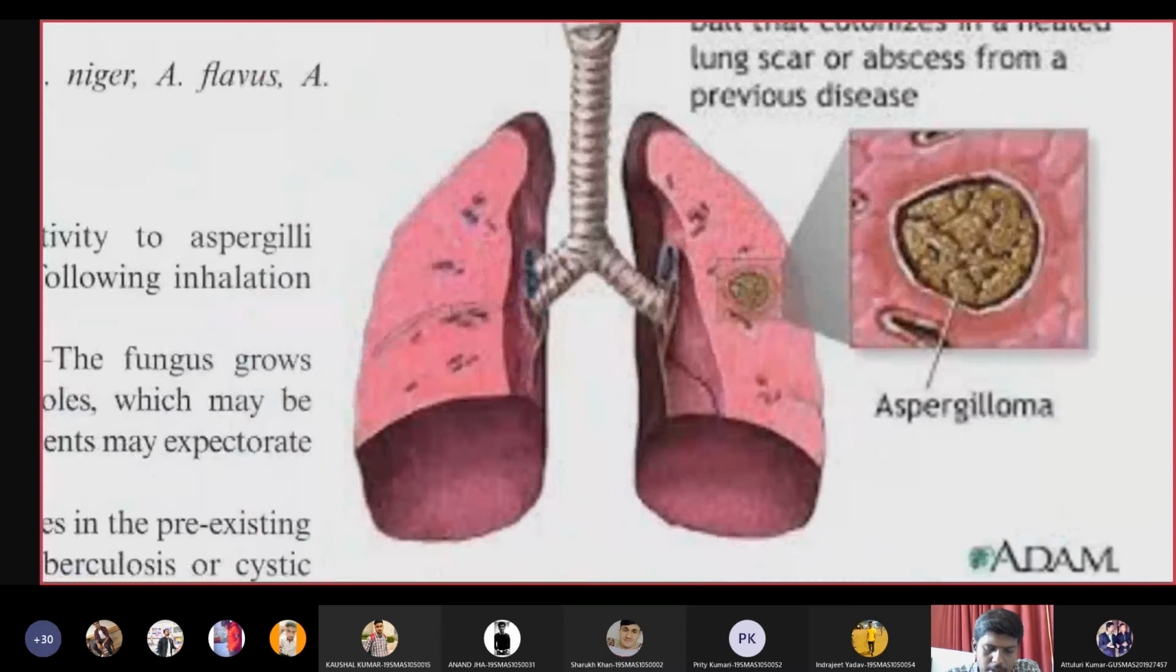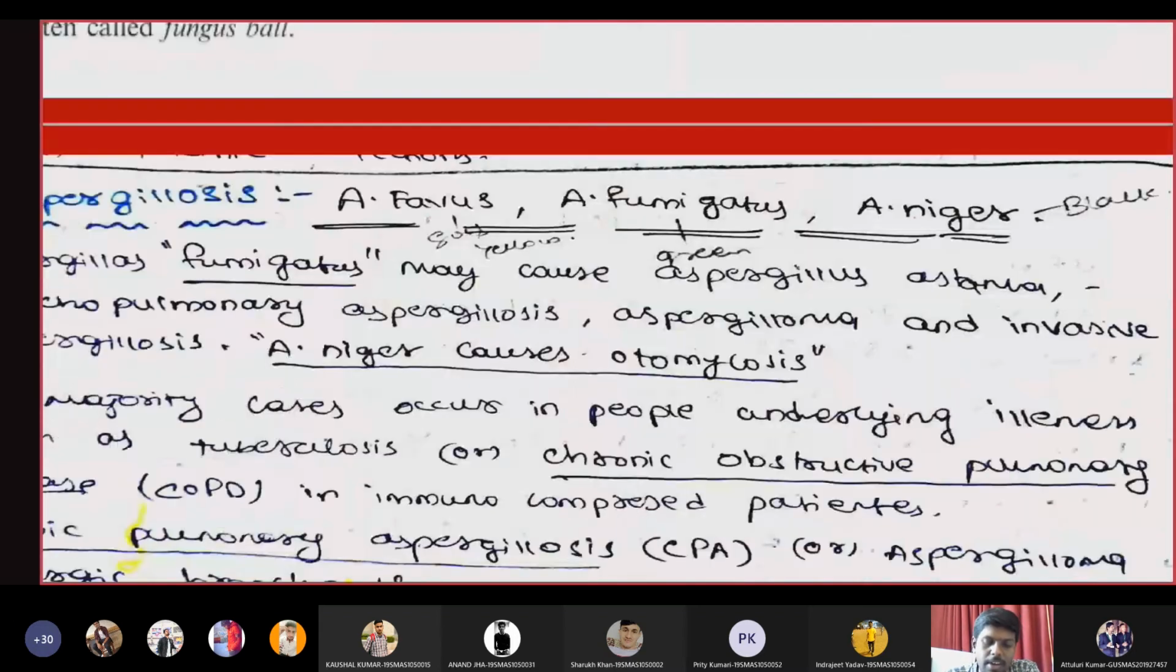So the important three species of Aspergillus include Aspergillus flavus, Aspergillus fumigatus, and Aspergillus niger.